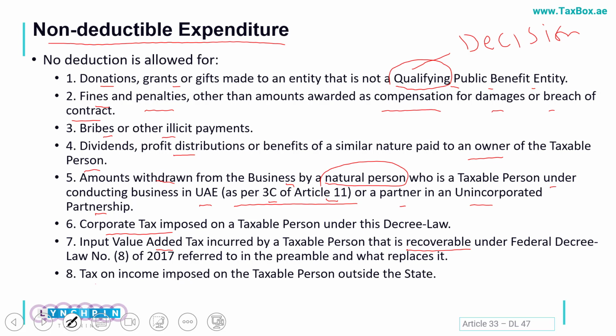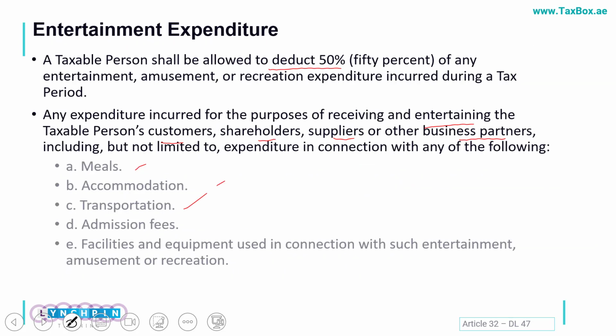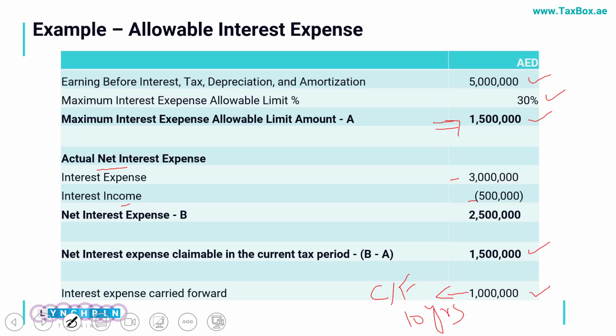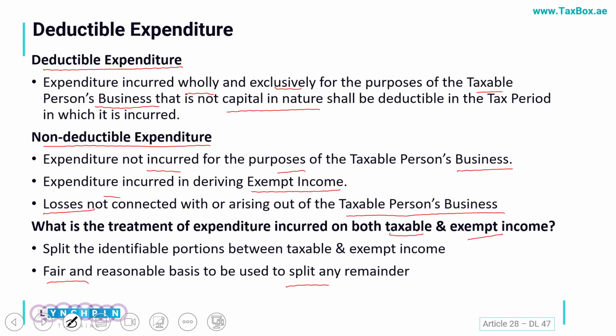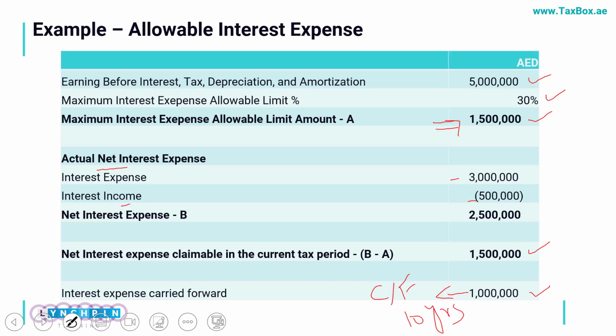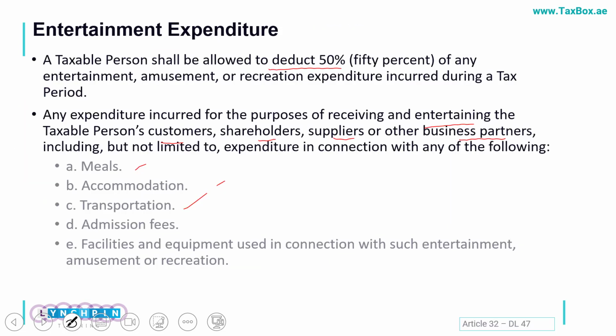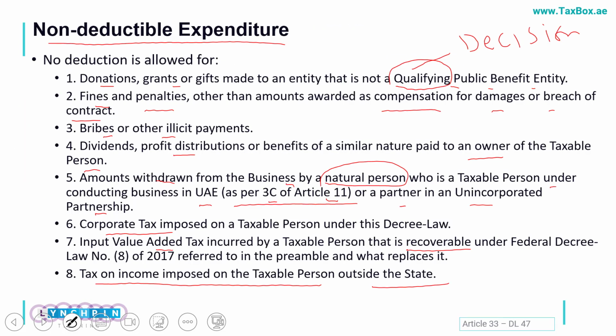Any taxes imposed on a taxable person outside the country would also not be considered an allowable expense. So when calculating our taxable income, our accounting income and accounting expenses will of course be different. We have to adjust all these expenditures, and finally we will arrive at our final taxable income.